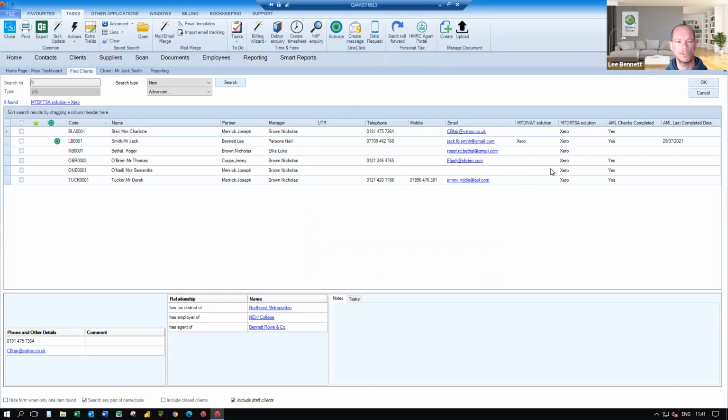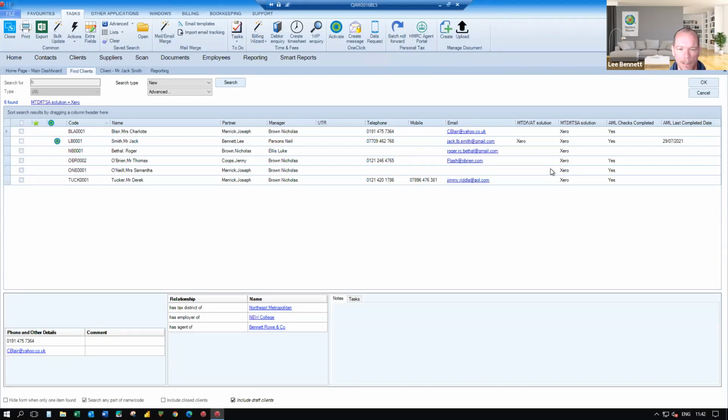The other thing I'll mention here is the number of columns, the number of fields that are available within your Find Client screen. Again, yours will probably look maybe even totally different to mine. I'm showing some common fields, obviously things like the client code, the name, the partner, the manager, the UTR if they have one, if you've stored that within Central, which you should do. Telephone, mobile, email, but again, on the right-hand side, you will notice that I've got the values being displayed from some of my extra fields that I've just shown you. What MTD for VAT and ITSA solution they're currently using, whether or not we've completed the AML checks, and the date that we last completed the AML checks within here as well.